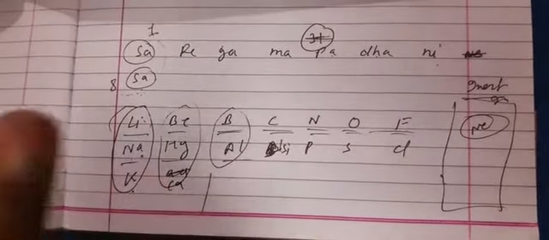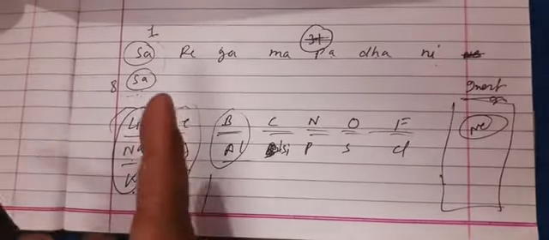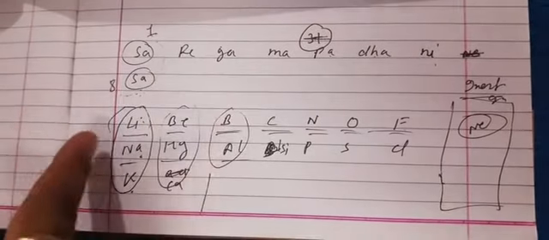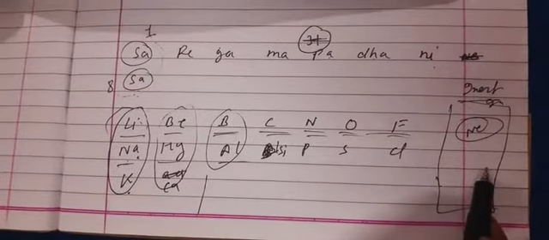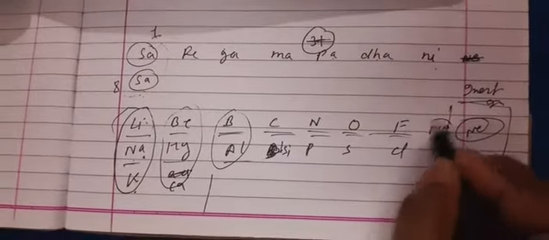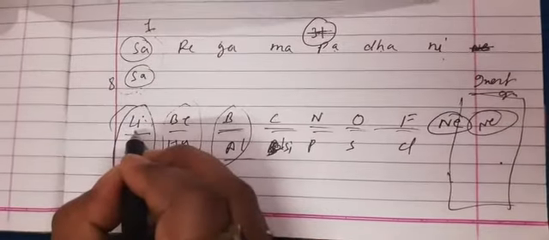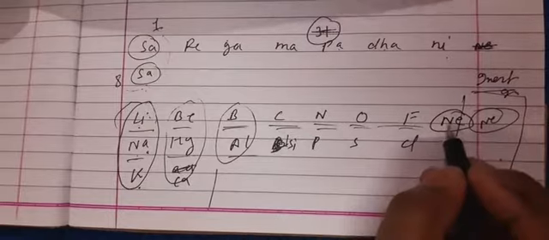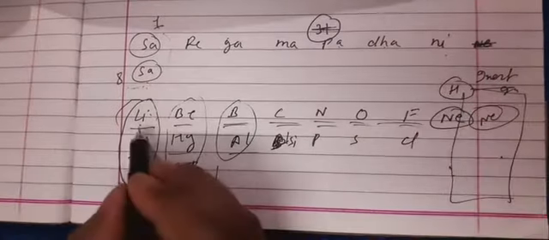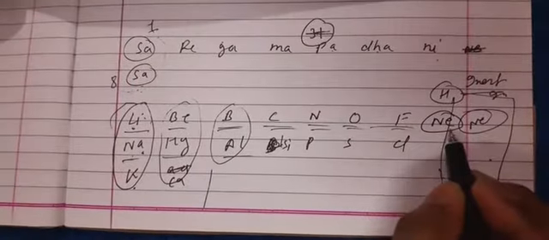But as he said, the property of each eighth element is similar to the first element, and when inert gases were discovered, which will be the eighth element? This is neon, right? Lithium is the first element according to this line. Here hydrogen is also there. Lithium is here, and neon is here.